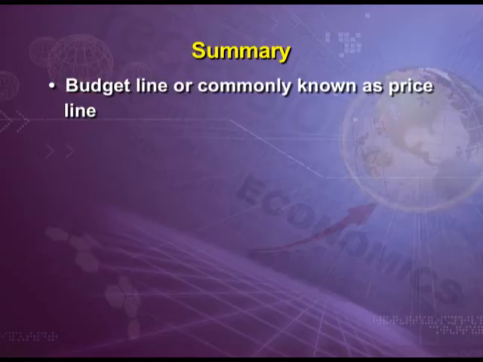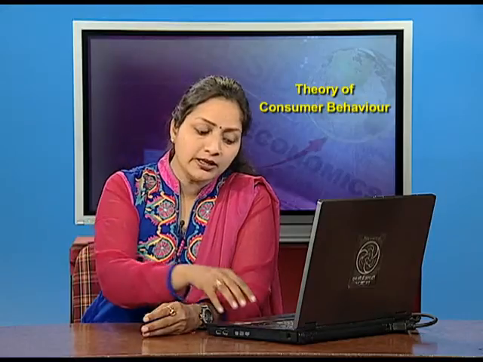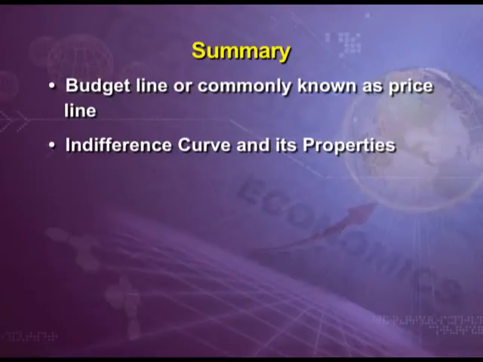Students, let us revise what we have done today. We started our chapter with the budget line, commonly known as the price line. The budget line of a consumer can be drawn only if money income is given and remains limited, and the prices of the two goods on which the entire income is to be spent are given. We discussed that the budget line is a straight downward line touching both the axes. Then we covered the importance of the place of a point on the budget line, inside the budget line or outside the budget line. The next topic covered today is the indifference curve.